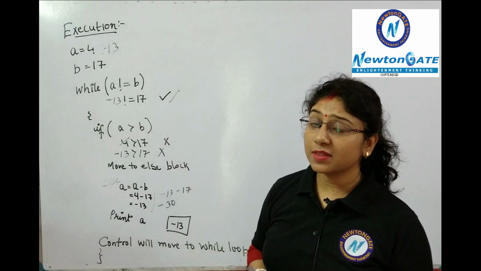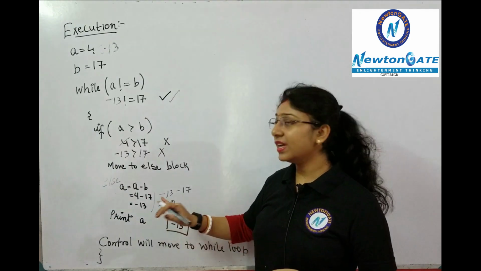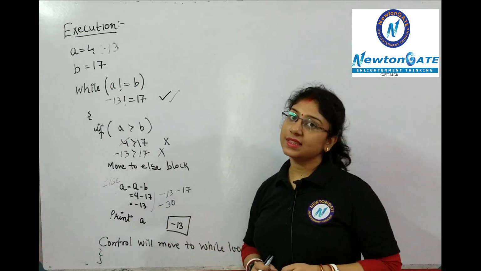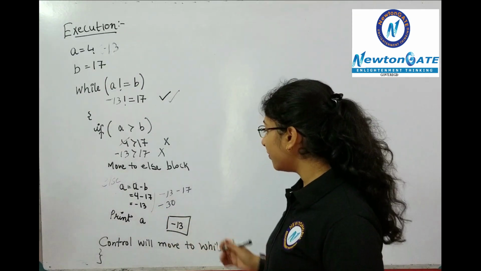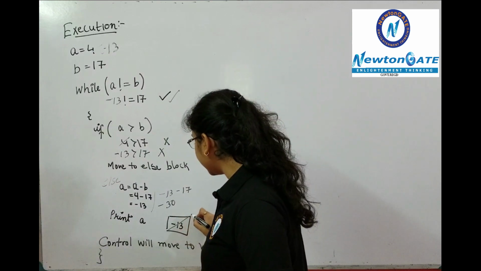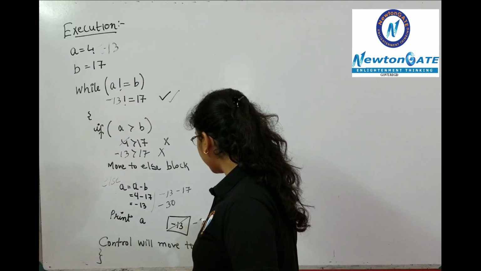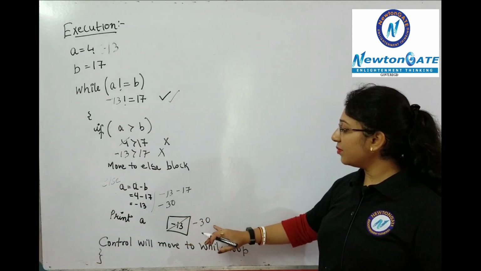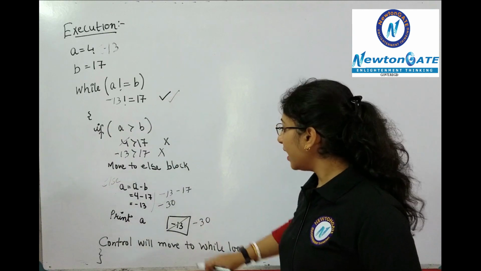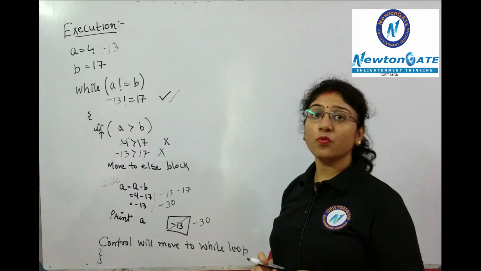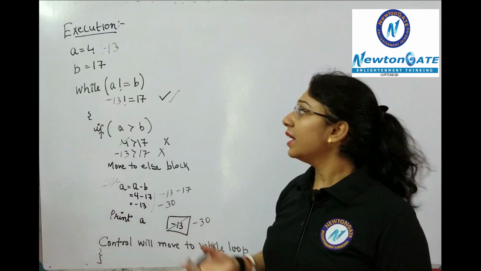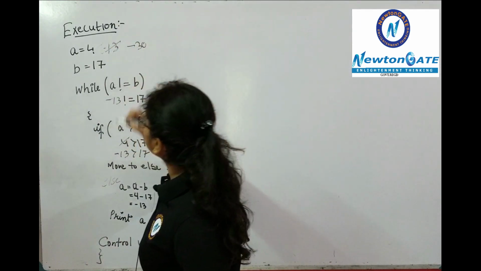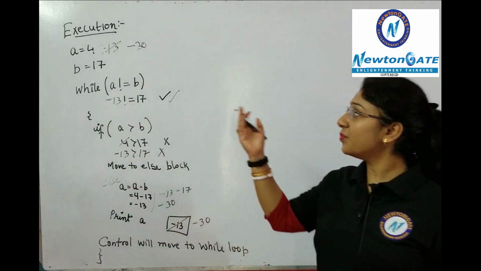Clear? Minus minus plus, but we will get the sign of the larger value. So here the output is minus 30. Clear? It means the value of A will be changed again. First it will print minus 13, then it will print minus 30. Clear? Again the control will move to the while loop. Why? Because still the condition is true. Now the value of A is minus 30. Clear? Now the value of B is 17.